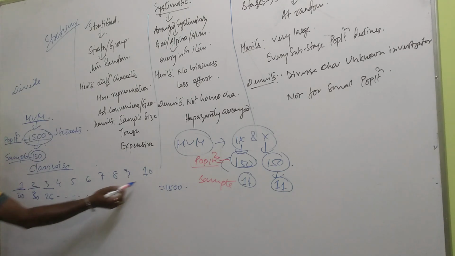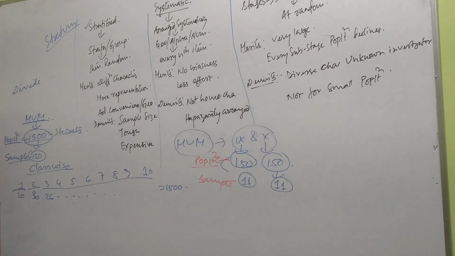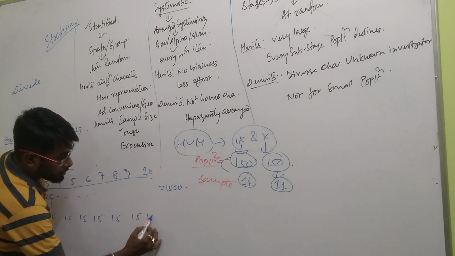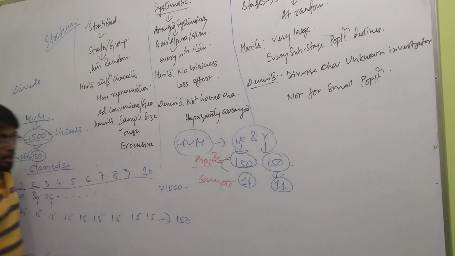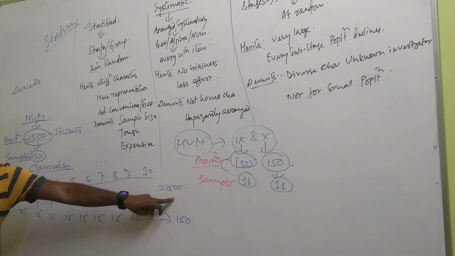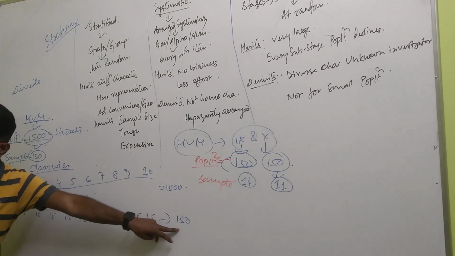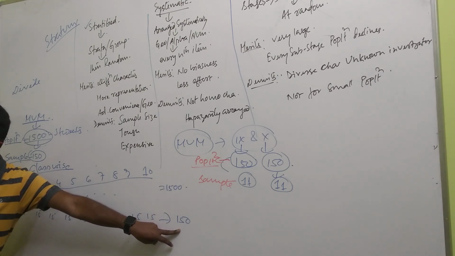So if there are 10 groups, from each group 15 students should be selected, isn't it? 10 times 15 is 150. From each group 15 students. Are you getting it? So from the total 1500 students, 15 students are taken from each group, and the total is 150. Am I clear?